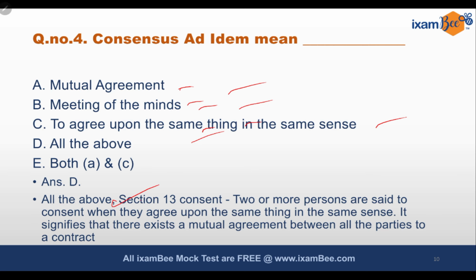Section 13 of the Indian Contract Act covers this: two or more persons are said to be consenting or agreeing upon the same thing in the same sense, then it signifies that there exists a mutual agreement between all the parties to the contract.